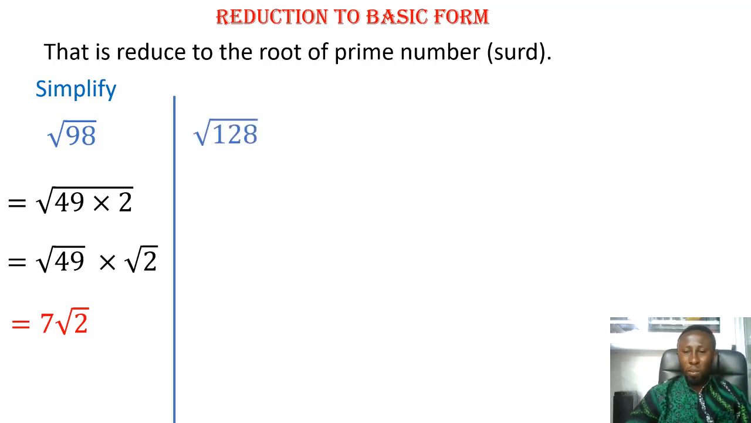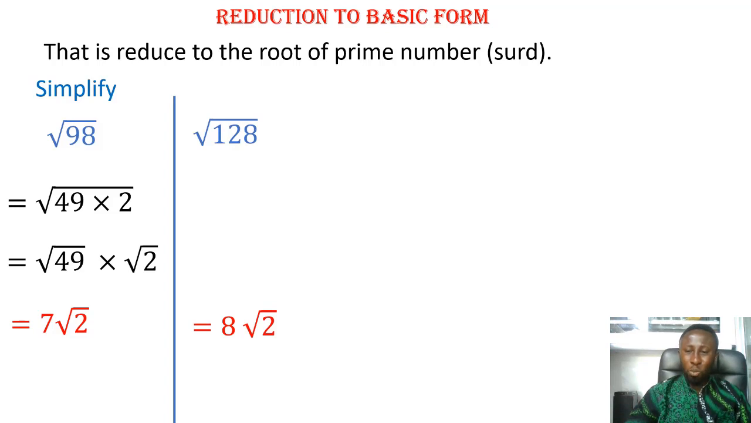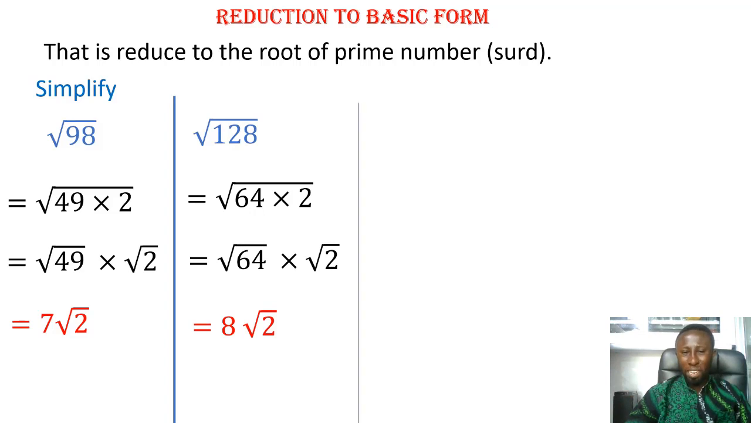Let's try another one. Root 128. So on your calculator, you will get 8 root 2. So for us to get our method back, you will square the 8. Then if you square the 8, it's what? 64. Meaning root of 64 times 2 will give us 128. Yes, 64 times 2. Then you have your method back.